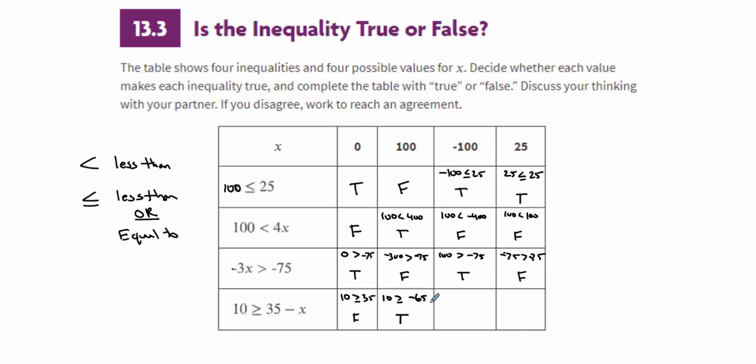Yes, it's greater than, so it's true. 35 minus negative 100. We do keep, flip, change. So that's 135. So is 10 greater than or equal to 135? That is false. And our last one, 35 minus 25 is 10. Is 10 greater than or equal to 10? It's true, it's equal to.